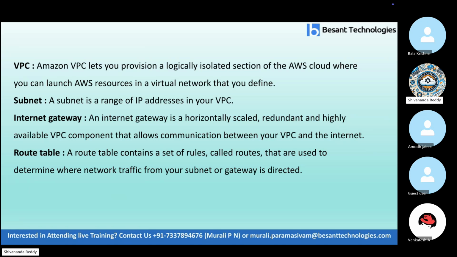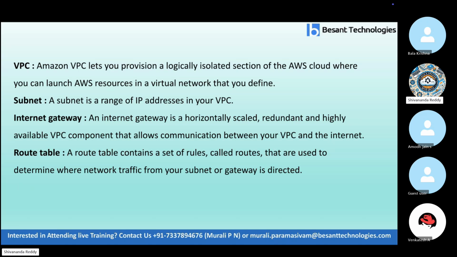Internet gateway is a very important component. It is a horizontally scaled, redundant, and highly available VPC component that allows communication between the VPC and the internet. That means it is an intermediator, providing connectivity between the internet and the VPC.